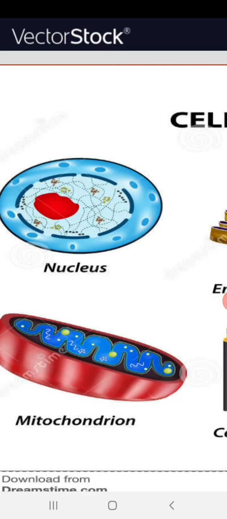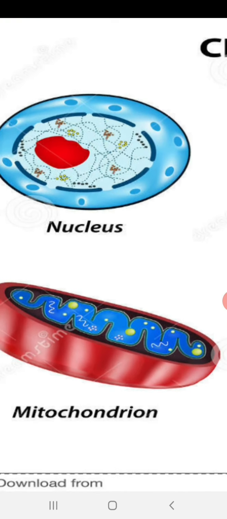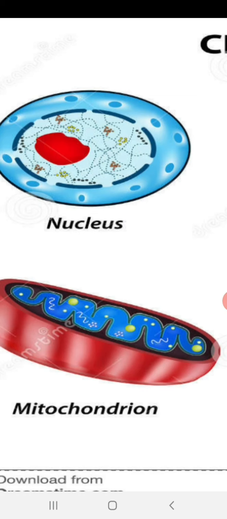It is also covered with two membranes, the inner membrane and the outer membrane. In between the two membranes, there is a matrix called the mitochondrial matrix, and the inner membrane folds into finger-like projections. As you can see, inside the mitochondria there is a folded form of the membrane, and this folded form is called cristae. In between the two membranes, the mitochondrial matrix is present.